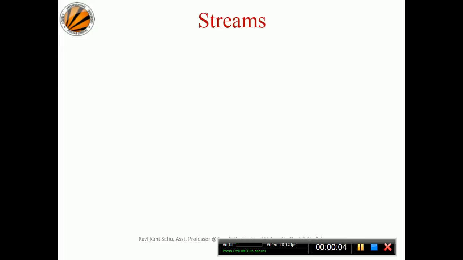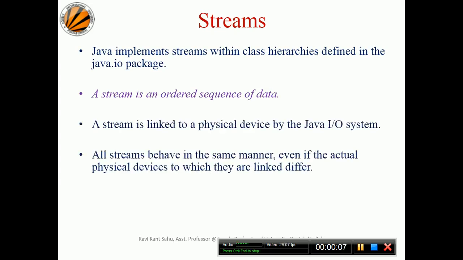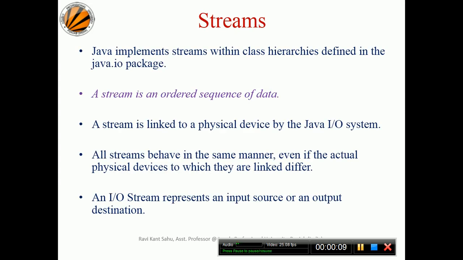Okay, so let's start with IO stream today. First we have to understand what a stream basically is. Java implements a stream within the class hierarchy defined in the IO package. A stream is an ordered sequence of data, a sequence of data in an ordered way whenever it is being transmitted.